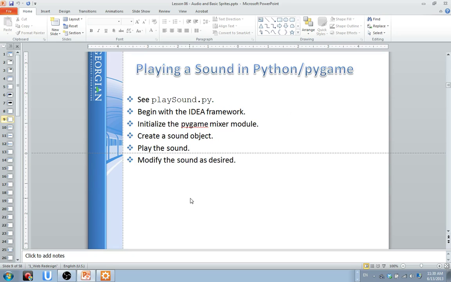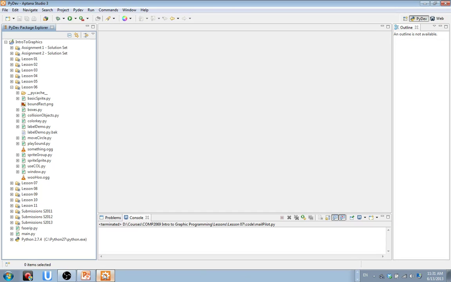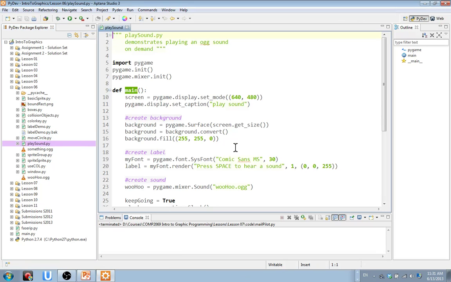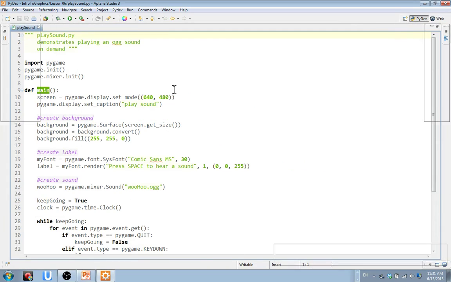Okay? Let's talk about playing a sound in Python. And I think this is important. So if you guys would join me now, for those of you who want to learn how to do this, join me in Aptana Studio. Let's try this out. Let's try playsound.py. And let's take a look at the IDE framework here that's involved. Right? So here's playsound.py. I'm just going to maximize this so everyone can see what it is.